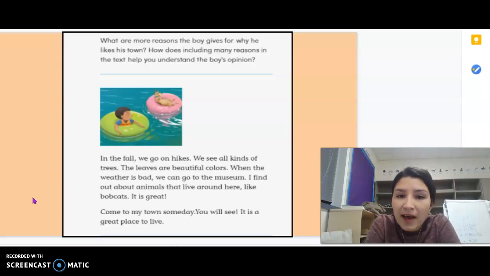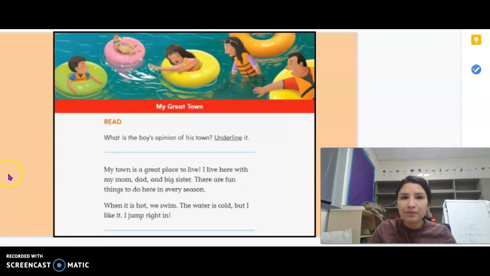When the weather is bad, we can go to the museum. I find out about animals that live around here. I like bobcats. It is great. Come to my town someday. You will see it is a great place to live. Okay, let's go ahead and read this passage one more time.